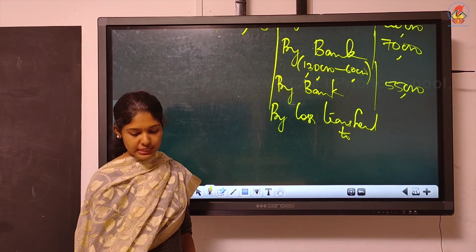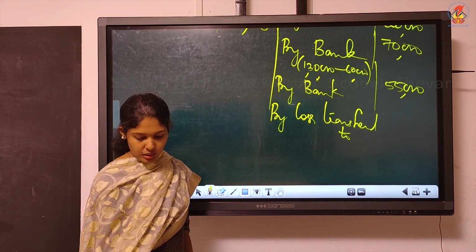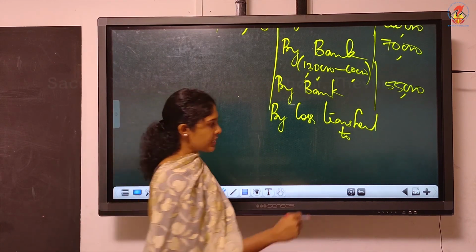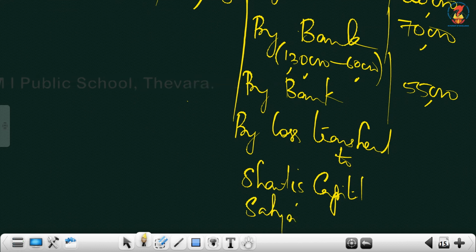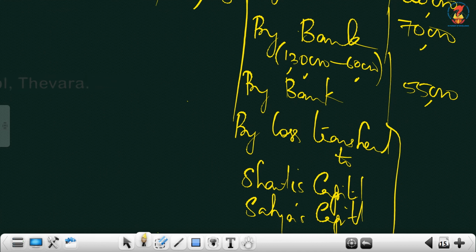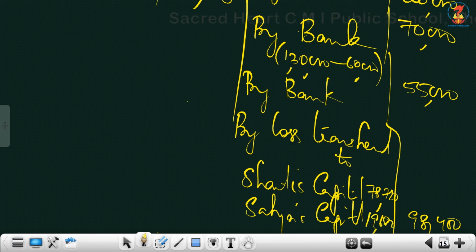So you transfer it to capital itself, their balances, to Shanti's capital and Satya's capital. The balancing figure is 98,400. Divide in the ratio given in the question. So 78,720 and 19,680. With that, your account is over.